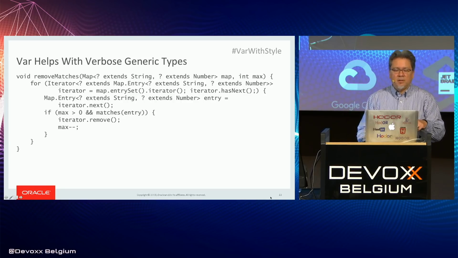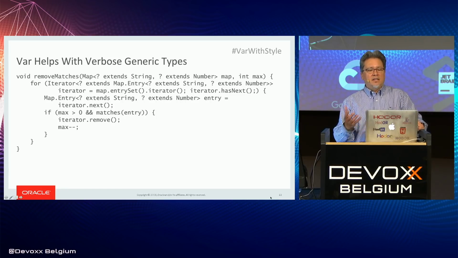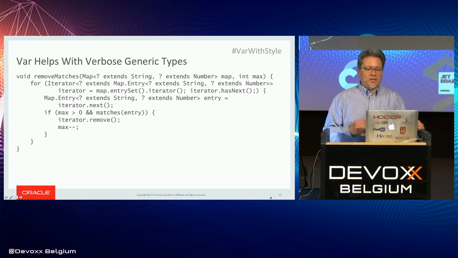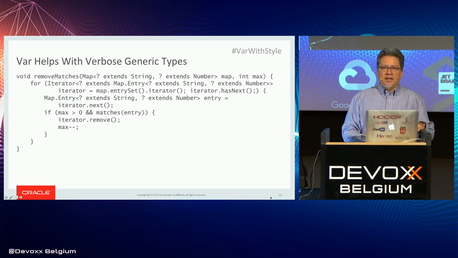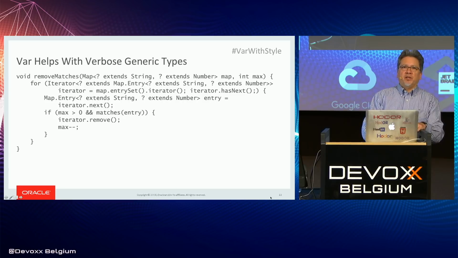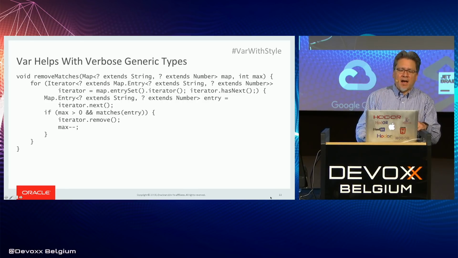But anyway, this is a typical method that uses generic methods. So we put the wildcards in. And in this case, the idea is let's remove some matching entries from a map up to a maximum number. It's a little bit contrived, but there it is. This is sort of derived from real code. I've renamed all the cases and stuff, but this kind of thing actually does happen.